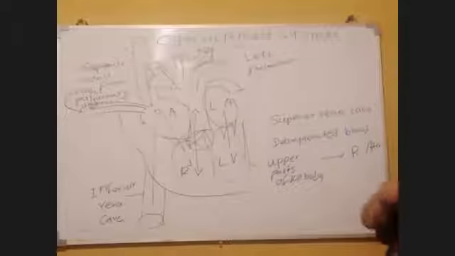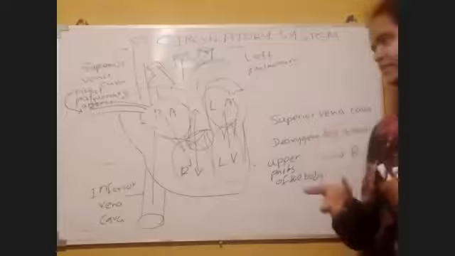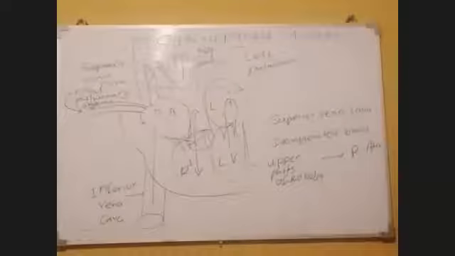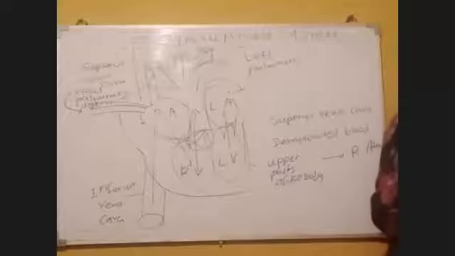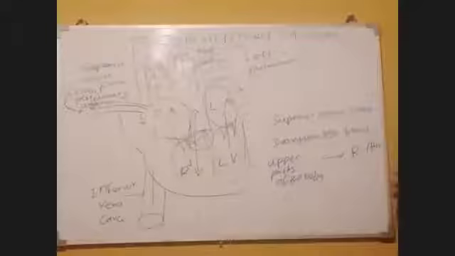Atrium. Okay, then on the other hand side, inferior vena cava brings deoxygenated blood from lower parts of the body into the right atrium.